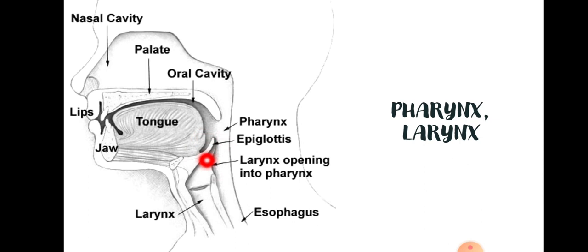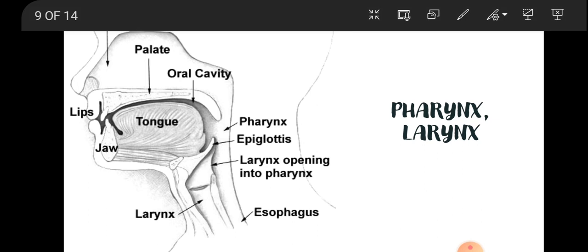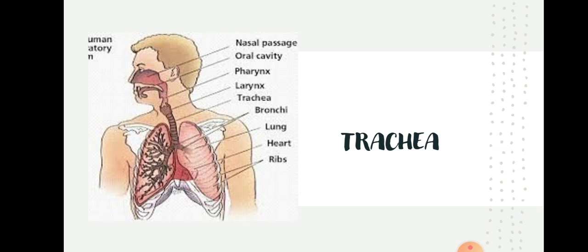So here you will see the larynx. It is a stiff box that contains our vocal cords. When air passes out of the lungs and over the vocal cords, it causes them to vibrate. This produces the sounds of our speech and song. This is about the larynx. Coming to the next part, children, it is the trachea.